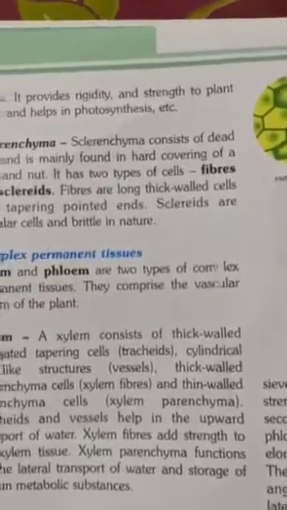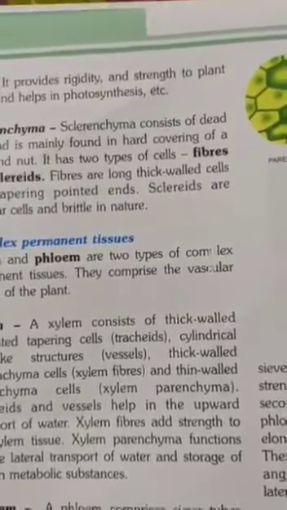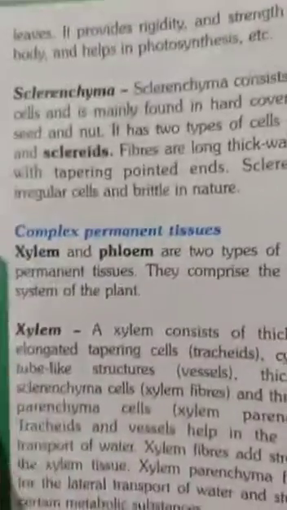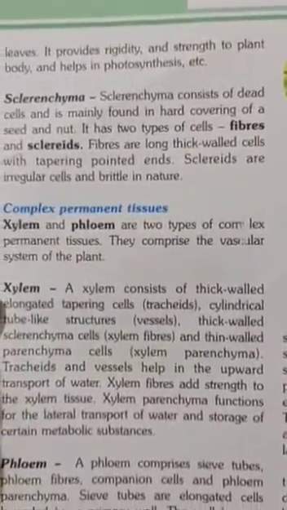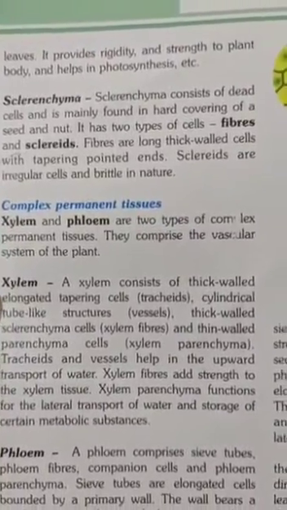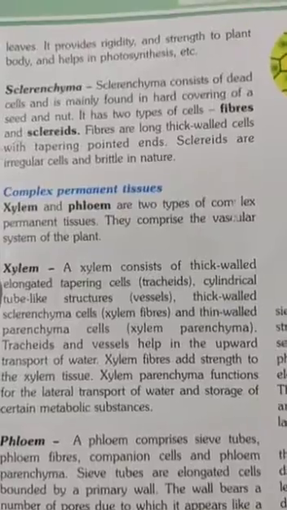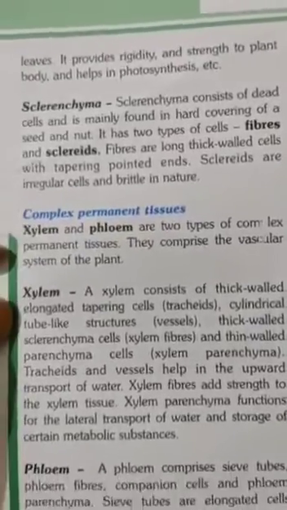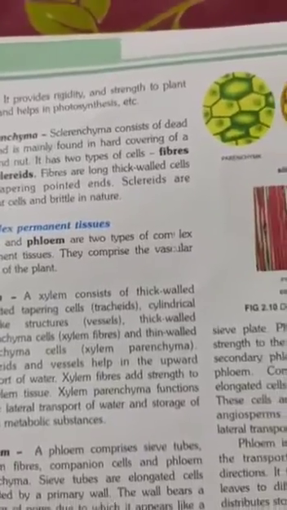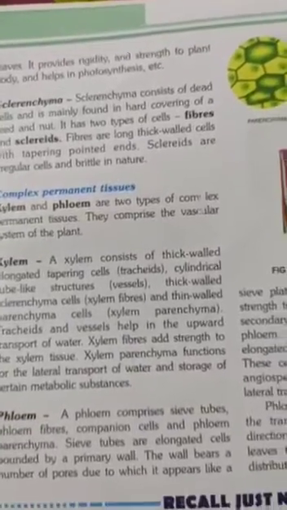You have seen leaves, why are leaves straight? Because of the midrib. The central part of the leaves is very tight, and that is why leaves hold their shape properly. So it provides rigidity and strength to the plant, and it helps in the photosynthesis process. Why and how? Because if the leaves shrink, there will be no photosynthesis in the leaves.